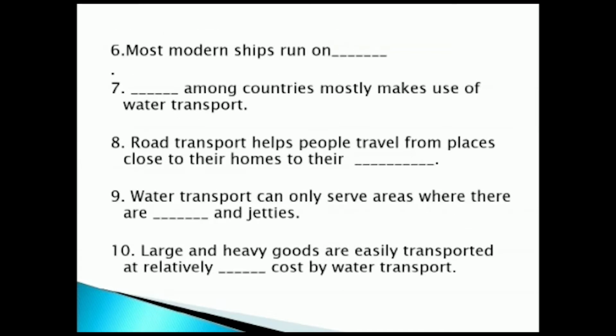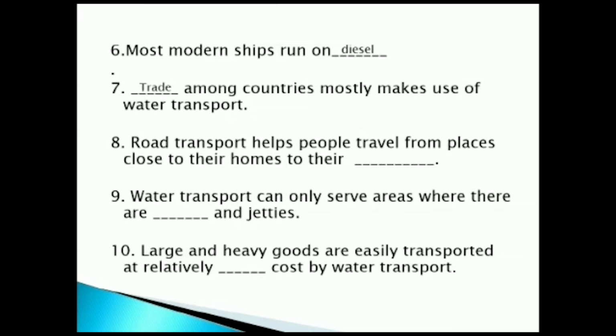Next fill-up. Most modern ships run on dash. The answer is diesel. Most modern ships run on diesel. Next one, dash among countries mostly makes use of water transport. The answer is trade among countries mostly makes use of water transport.